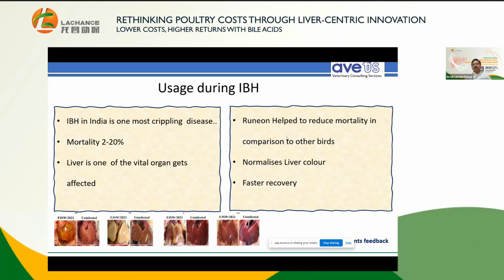This is the feedback we received from the customer: wherever they used the product in cases of IBH, it has shown very good response in comparison to non-used birds. Runion helps to reduce the mortality in comparison to other birds, normalizes liver color, and ensures faster recovery. Once the disease is over, this usually helps the birds recover from the IBH losses.